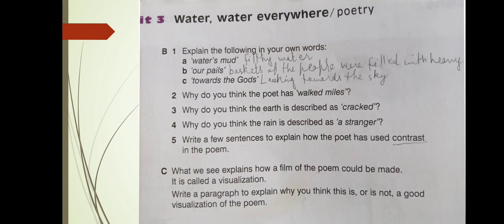Why do you think the rain is described as a stranger? Okay, a stranger is someone whom you don't know. So it has not rained for so many days. So that's why the poet has described rain as a stranger.